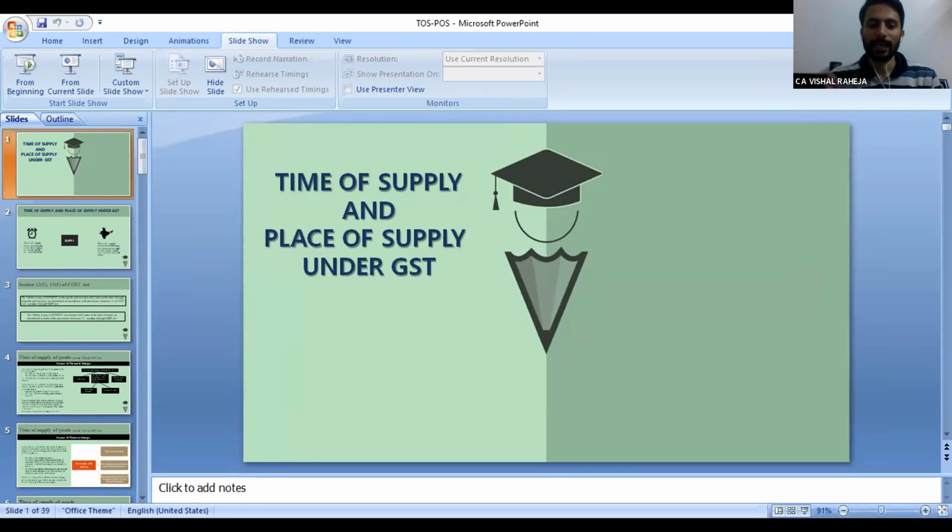Now the question arises: at what time will there be the liability to pay that tax to the government? How will the government ensure that when a person has made a supply, he becomes liable to pay the tax amount he has charged on the invoice? Because under GST, the taxable event is supply.